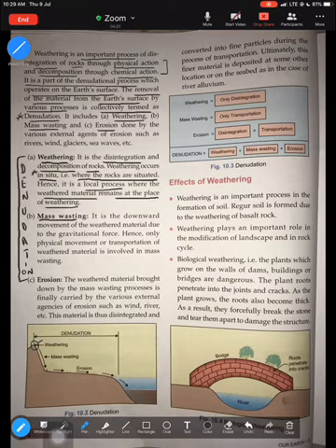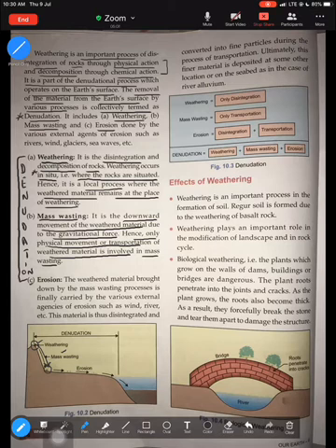Second is mass wasting. It's the downward movement of the weathered material due to gravitational force. Hence, only physical movement or transportation of weathered material is involved in mass wasting. So now, the second step is mass wasting. In this process there's no breaking down of rocks, but what happens? The broken rocks are just carried down under the force of gravity, and they move down because of this. And this process of moving down of the broken rocks is known as mass wasting. So in mass wasting, there is no breaking down, but they just move the weathered or broken down material down due to the gravitational force.